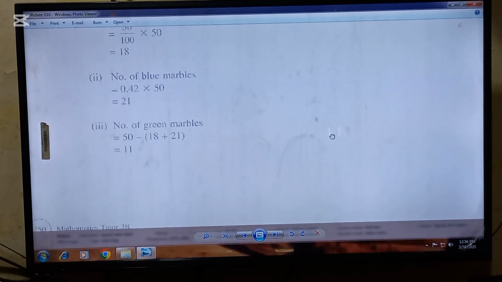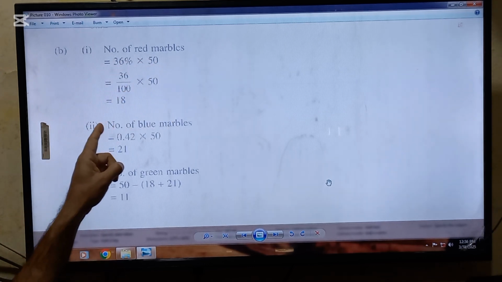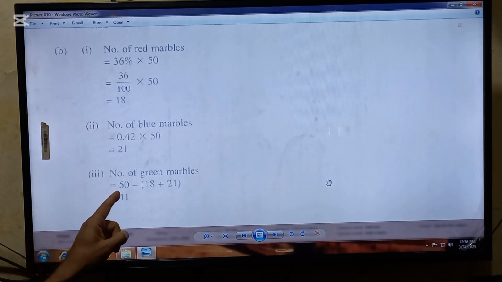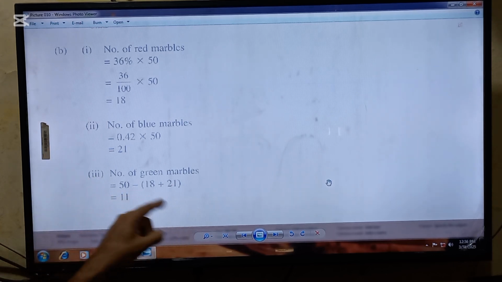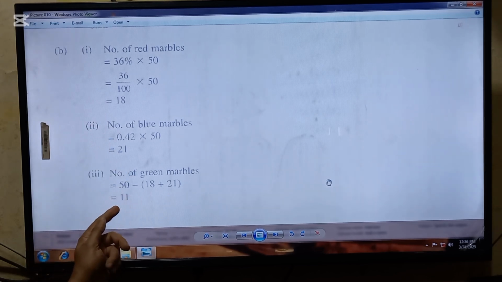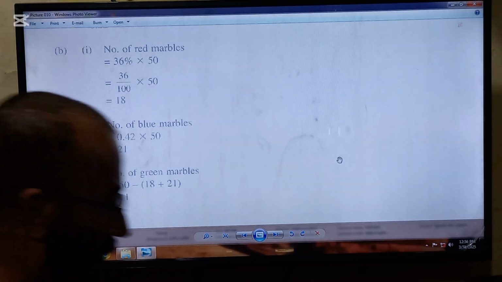This is very easy because you have got the red marbles and the blue marbles. So just subtract them from the total, like 50 minus (18 plus 21), and you will get an answer of 11, that is green marbles.